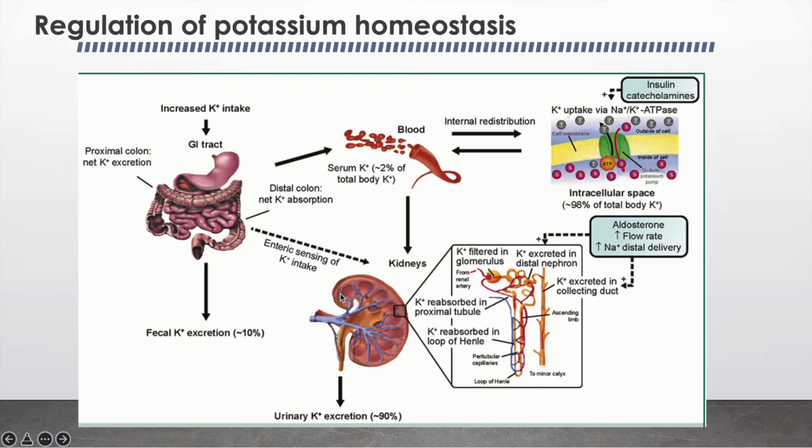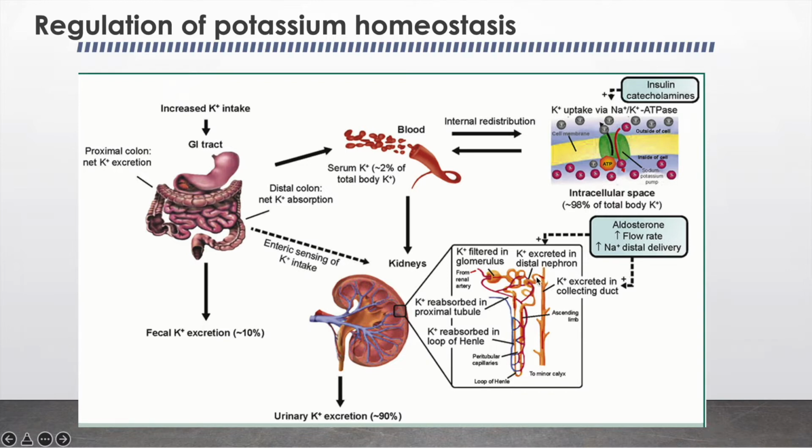In an individual with normal kidney function, potassium is freely filtered in the glomerulus and it is reabsorbed in the proximal tubule and the loop of Henle. Only less than 10% of the potassium actually reaches the distal nephron.